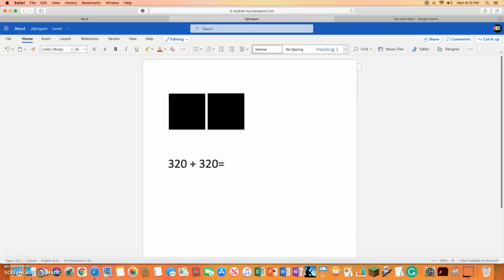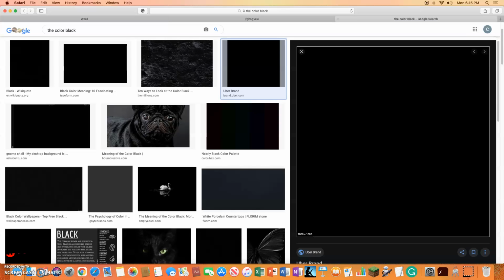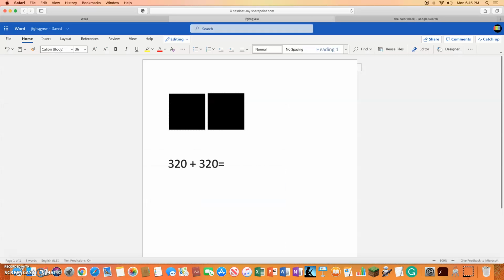It was impossible, or it wasn't impossible, but it was really tricky, tough, and annoying to get 2 squares here. To move 2 squares, I literally had to copy and paste the color black and then shrink it down, just to copy paste these 2 squares.